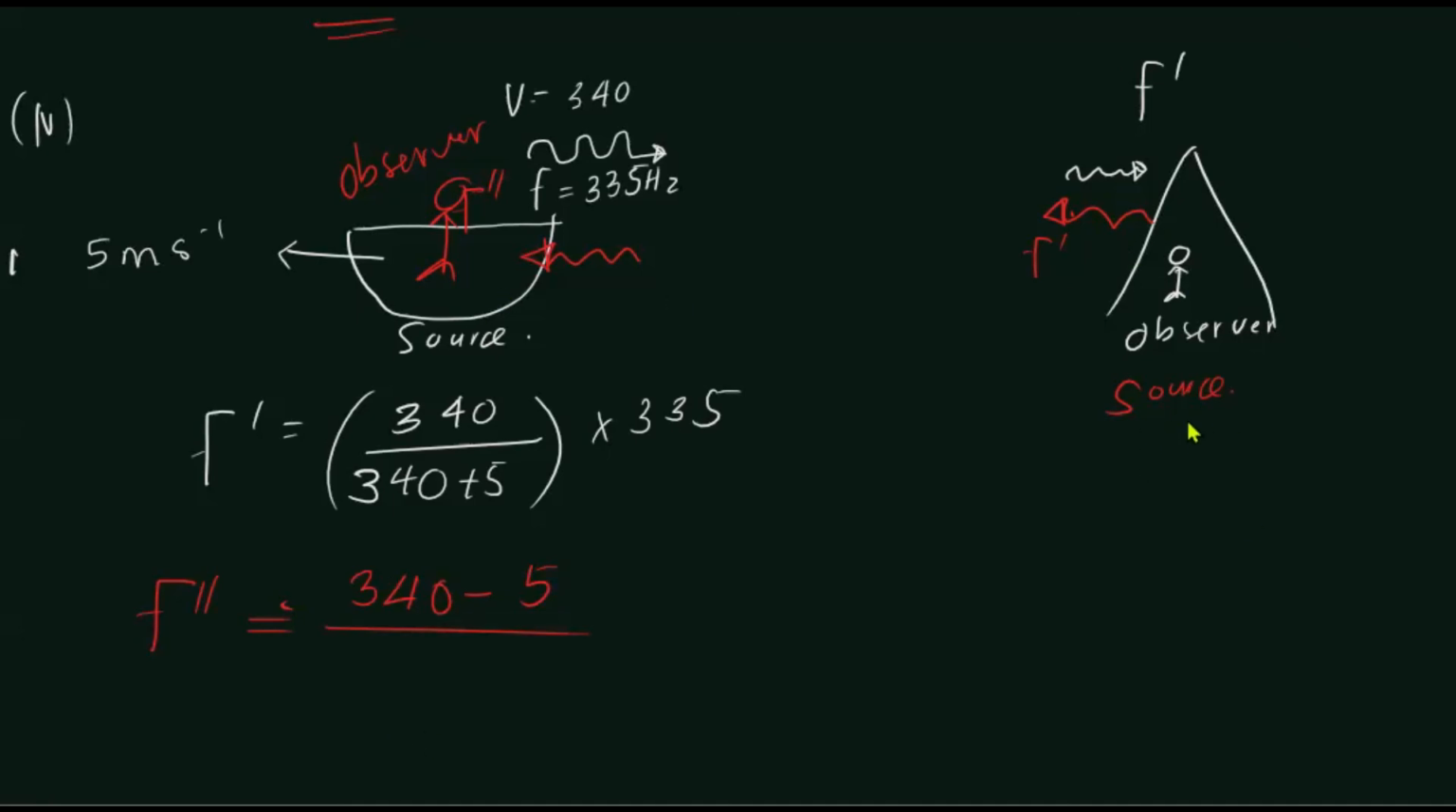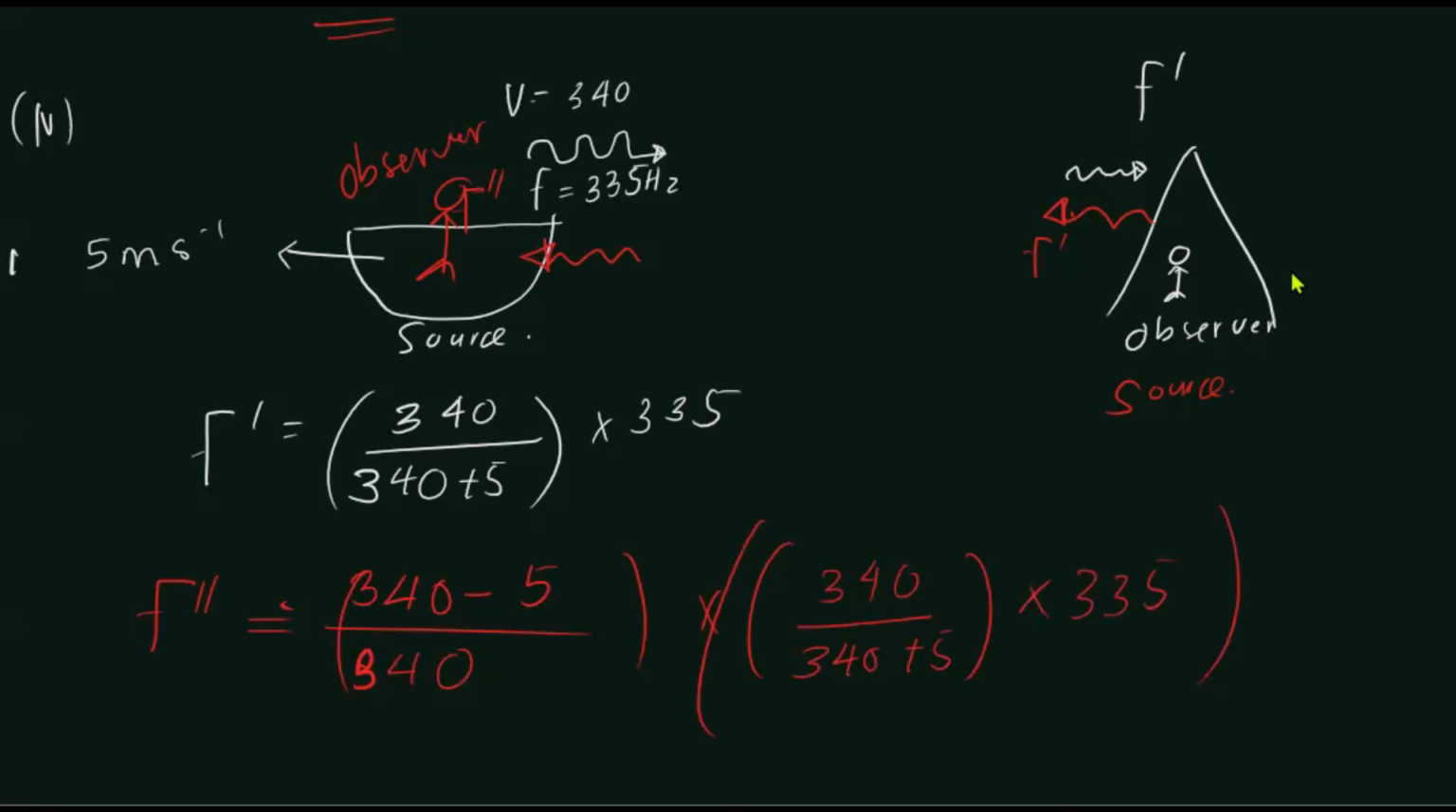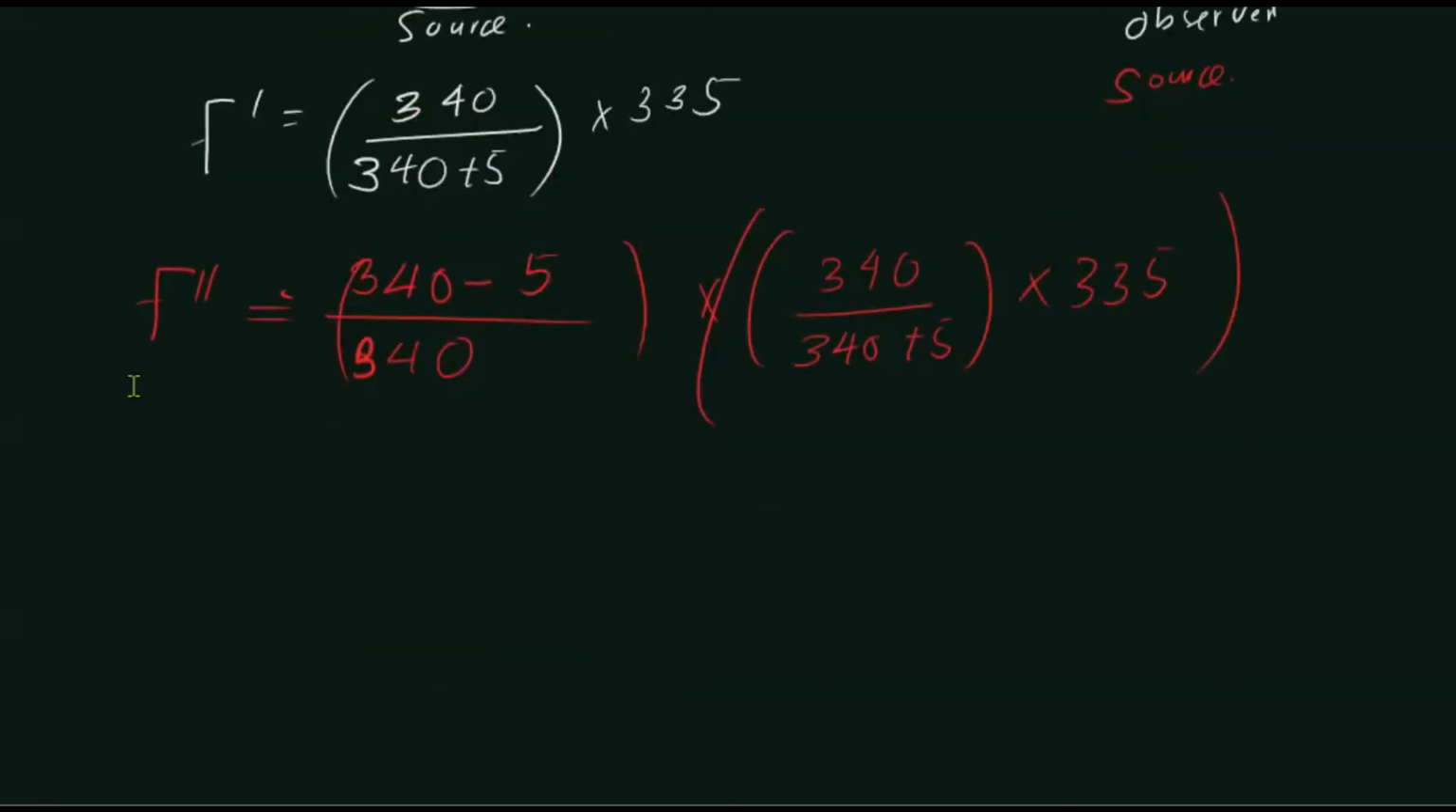Is the source in this case the cliff? The cliff is the source, right? So it's going to be 340 itself, because the cliff is not moving, right? Into f dash. f dash is what? f dash we have found above: 340 plus 5 over 340 into 335. This is f dash, right? So f double dash in that case is going to be what? If you simplify it, you're going to get 325.3 hertz. 325.3 hertz. All right.